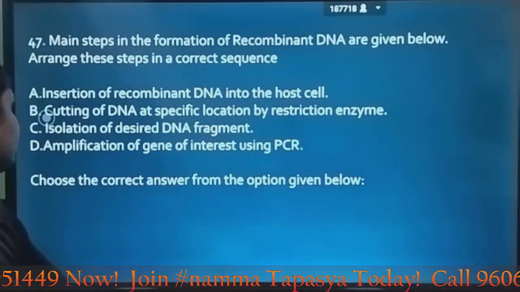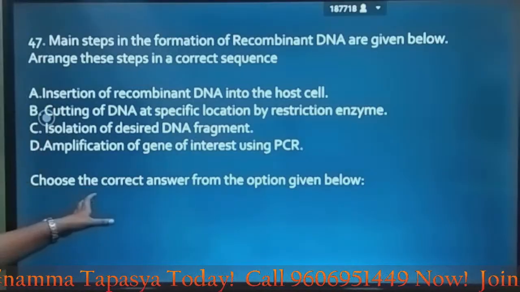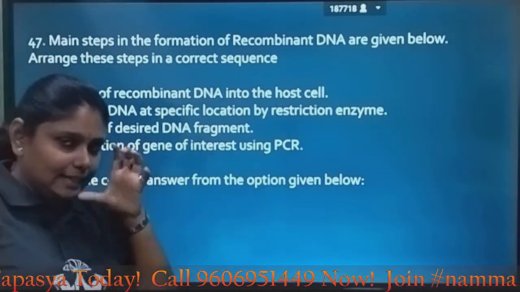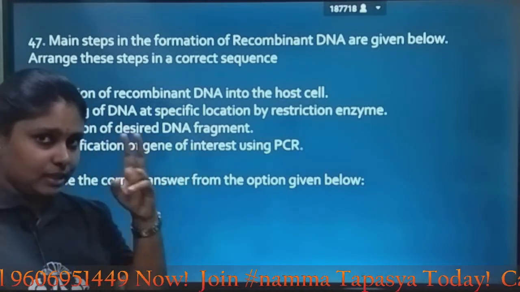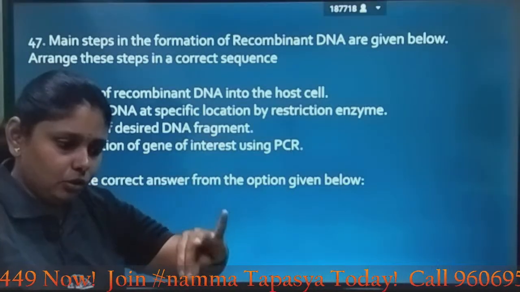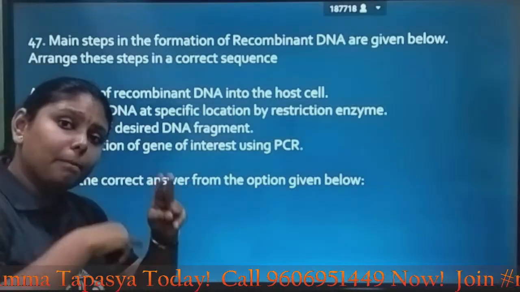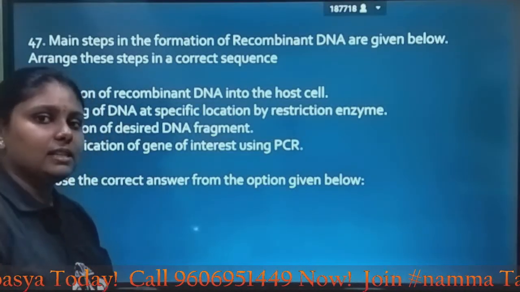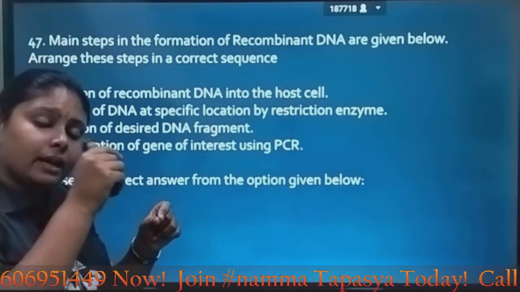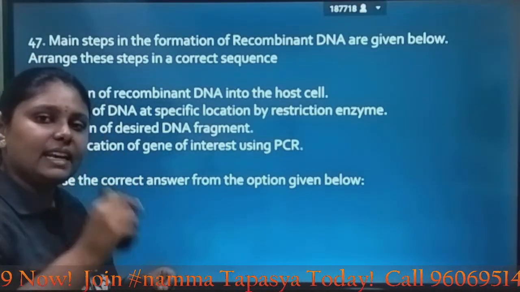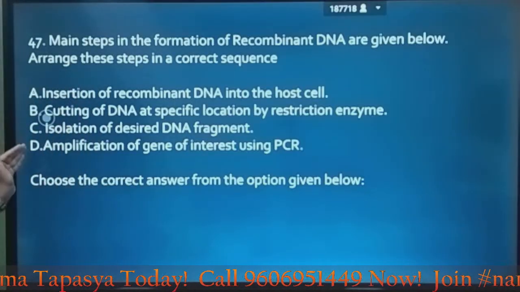Cutting off DNA at specific locations by restriction enzyme, yes. Then you isolate first. You cut the DNA using the restriction enzyme, the molecular scissors. Then you are isolating that gene of interest, correct. Then you are multiplying, that is amplifying the gene using PCR. Then you are inserting that amplified DNA into the host. So here it must be B, C, D, A.